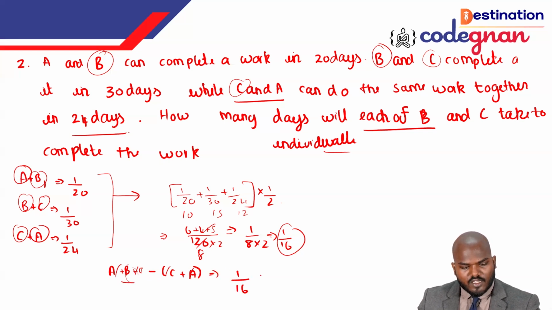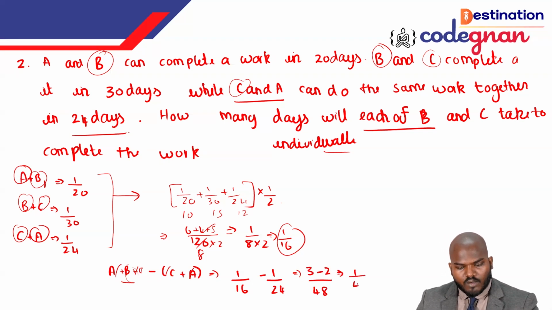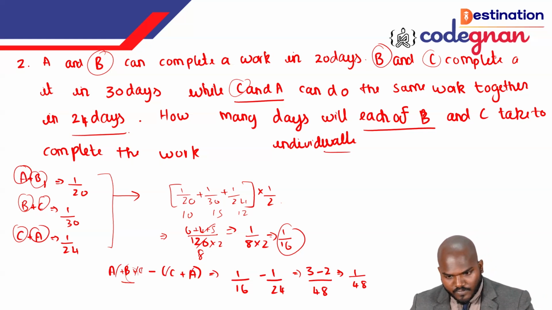So C minus A value is equal to what? 1 by 24. If I take the LCM, it will definitely go to the LCM called 48. So taking the numerator, it will give you 3 minus 2. And you can make it like that, that is 1 by 48. So we can say that B completes the work in 48 days. That is one of the answers we have got. Okay. They are asking for B. So we say that B finishes the work in 48 days.